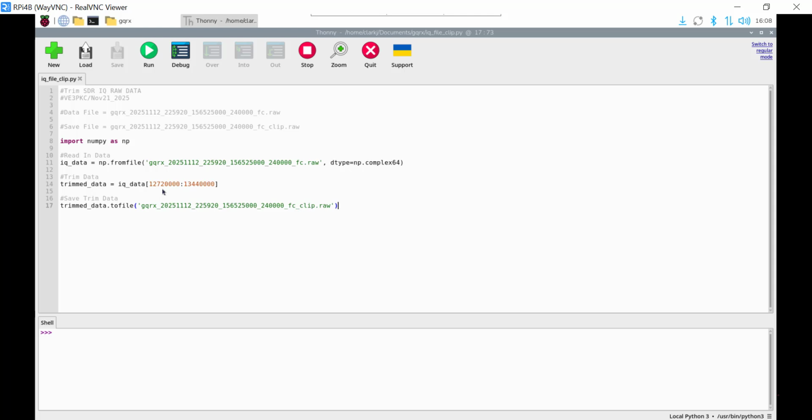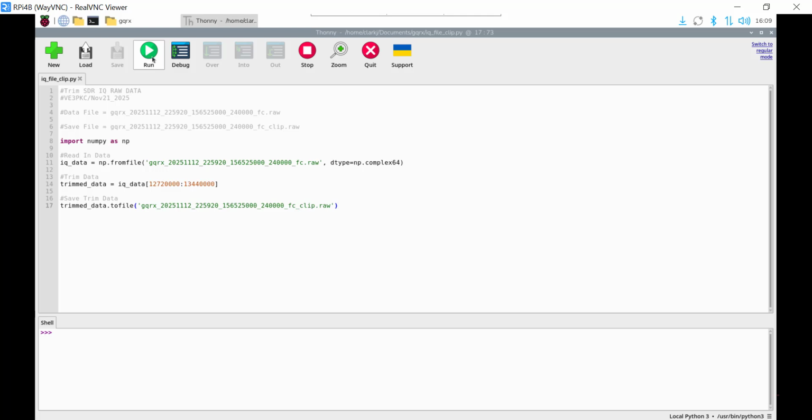Well, if I take the sample rate, which is 240,000 samples per second, and I multiply that by 53 seconds, I get this, 12,720,000. And 56 seconds in times the sample rate is this number here. And that's the start index and the stop index. That'll trim your file. And that's where I want to save it to.